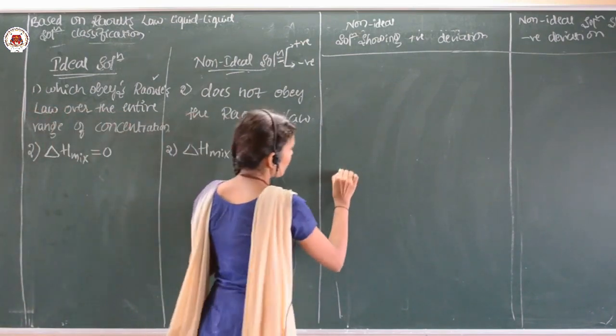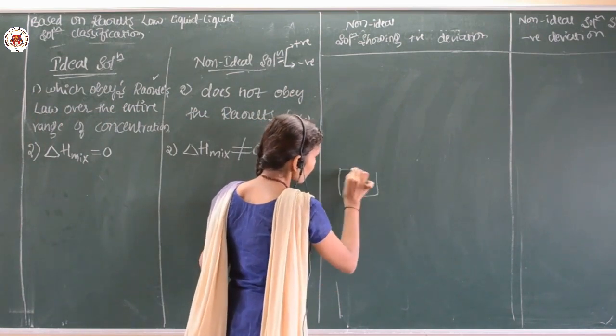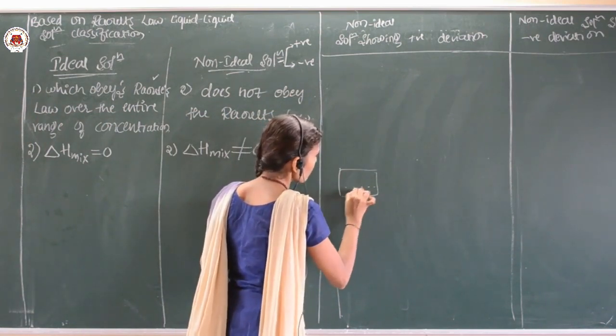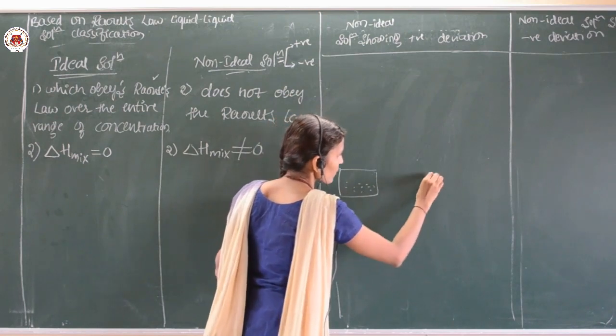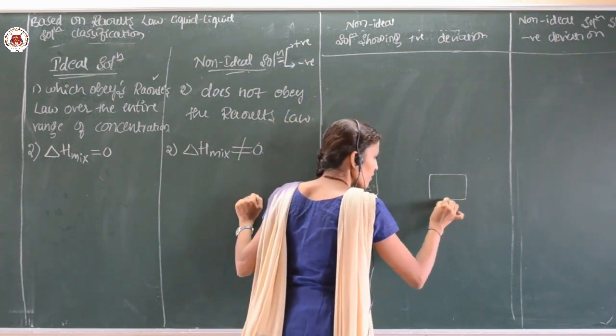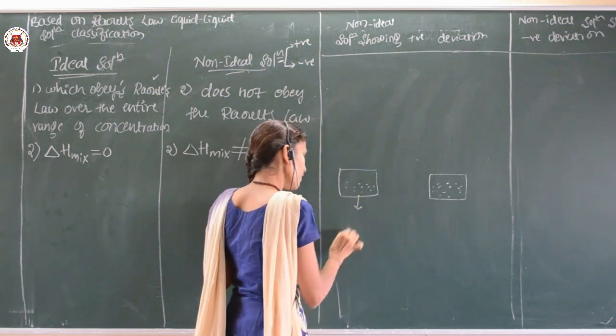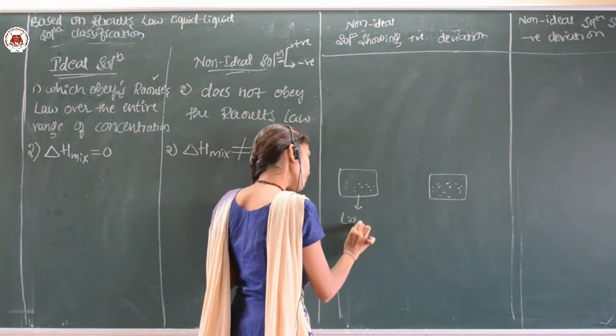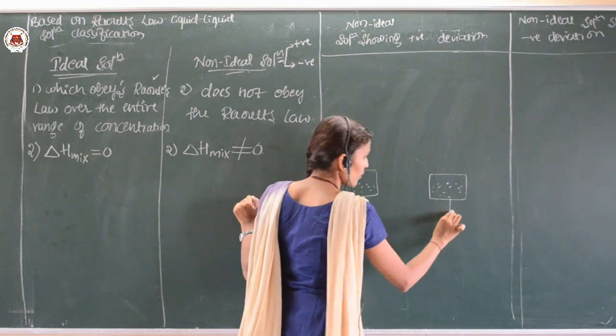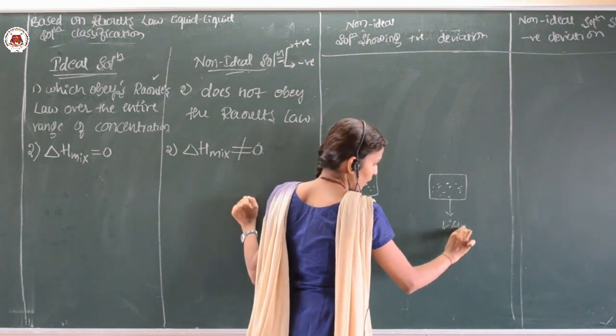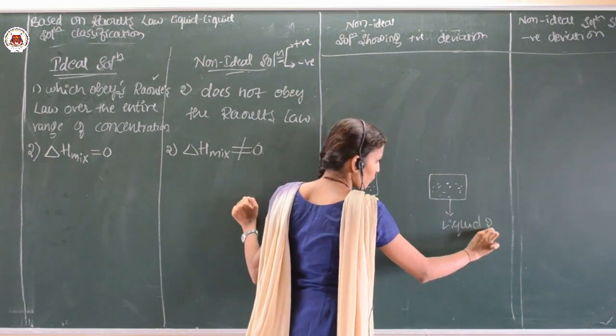Let me tell you. As we are taking two liquids, suppose this is liquid 1 and here it is liquid 2.